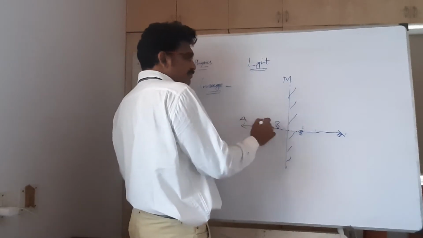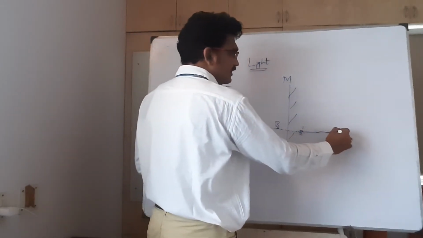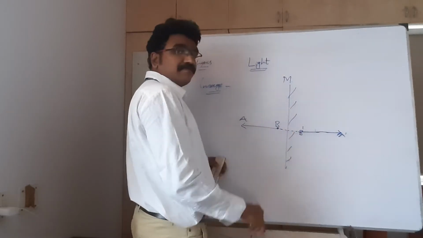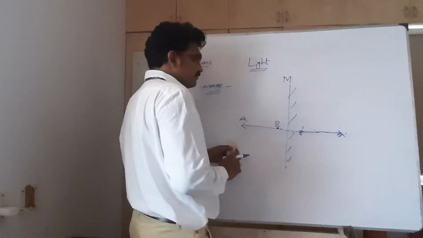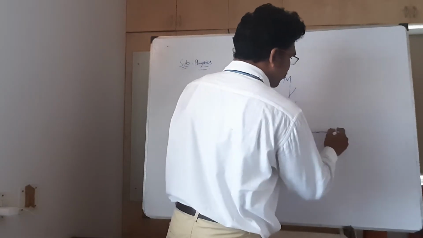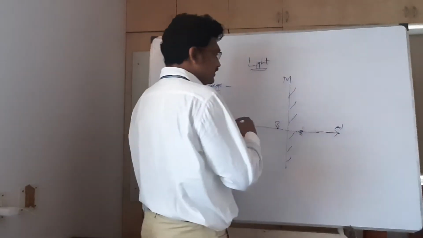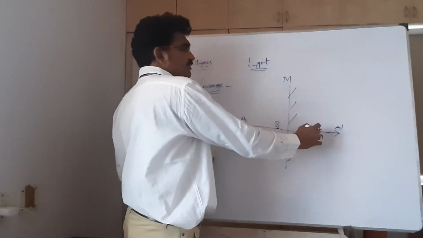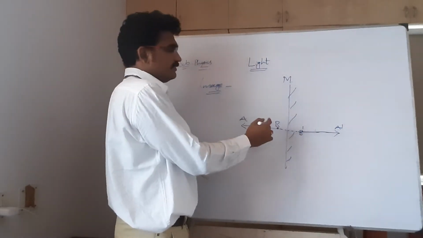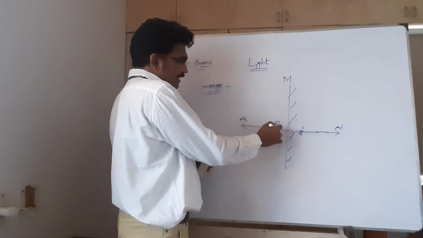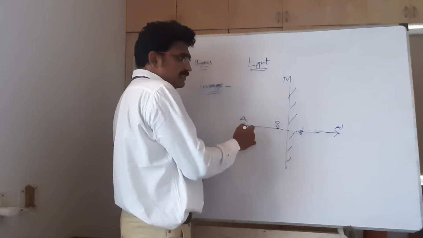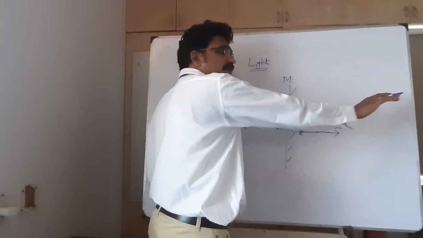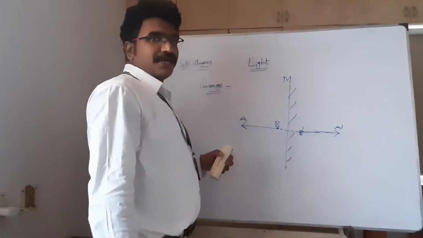Now AB, B dash, A dash: A dash B dash is the image of AB. Just see here, the image A dash B dash is inverted. Actually AB is pointing in this direction, but A dash B dash is pointing opposite to the direction of AB.